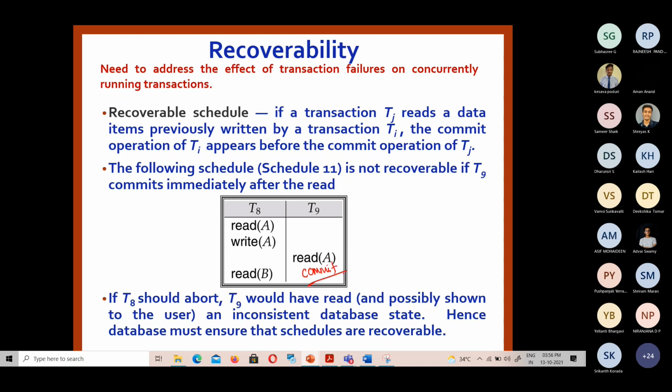Since it is the only operation, it has committed right after performing it.